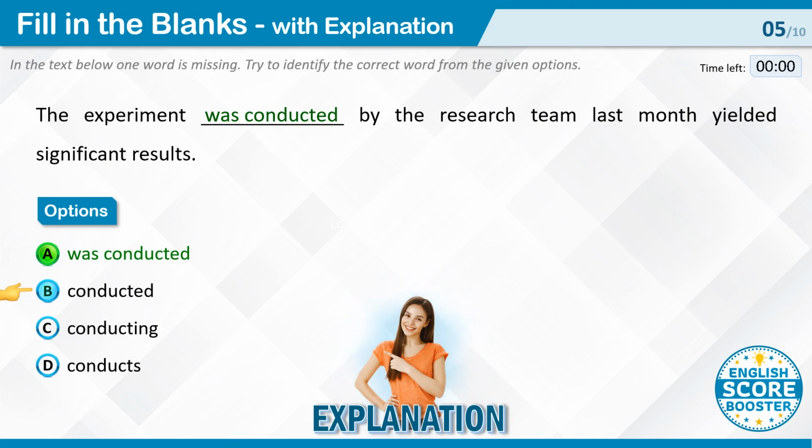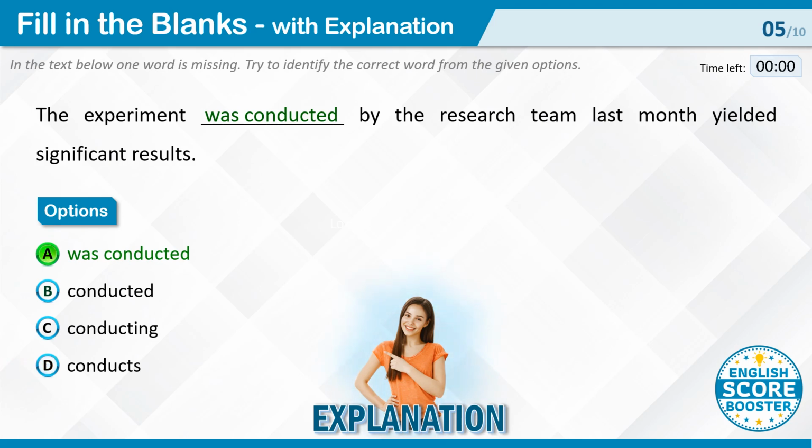In the sentence, we need a form of the verb to be in the passive voice, and conducted is in the active voice. Conducting. This option is incorrect because it is in the present participle form. The sentence requires a past tense form to match the time reference last month. Conducts. This option is incorrect because it is in the present tense. The sentence is describing a past event, last month, so we need a past tense form.